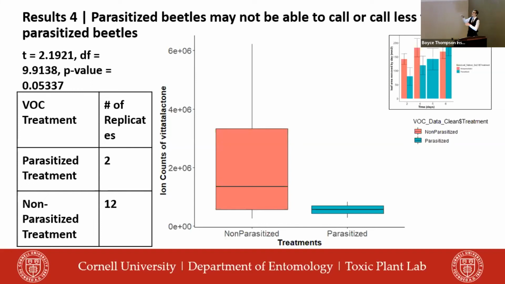But what's also interesting to see is that this vitidilactone production aligns with our consumption rate, where, as the vitidilactone was not being produced by parasitized beetles, the consumption rate was changing for parasitized beetles, meaning that they were going back to normal levels, and yet still they weren't producing this vitidilactone, which is very important and may provide an interesting mechanism on how parasitoids are impacting chemical communication.